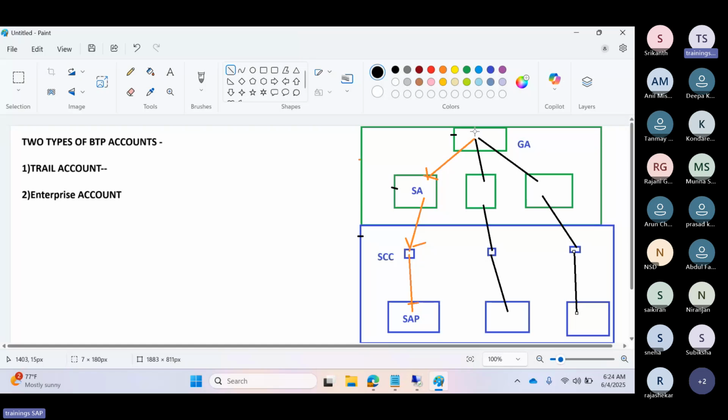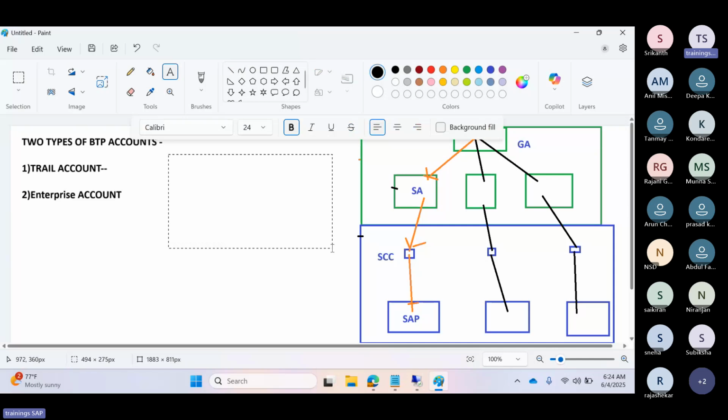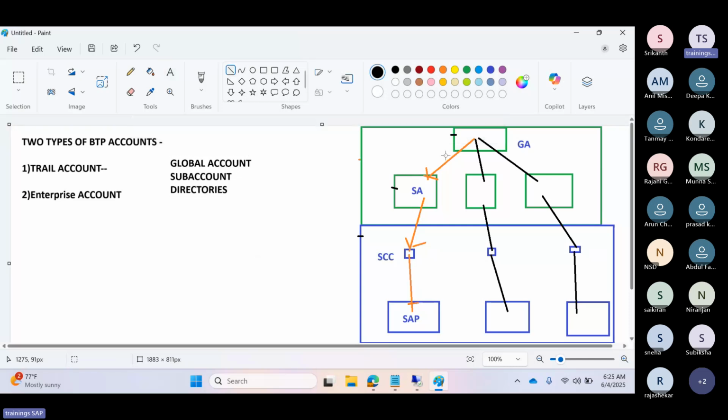There are three main components in the BTP here. One is the global account, the second one is the sub account, and the third one is the directories concept. The directories concept is optional, but if people want to use it, they can.